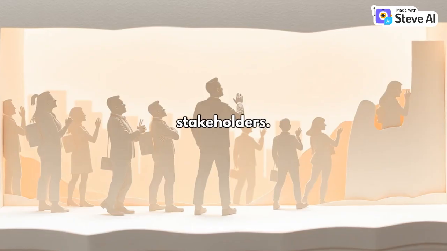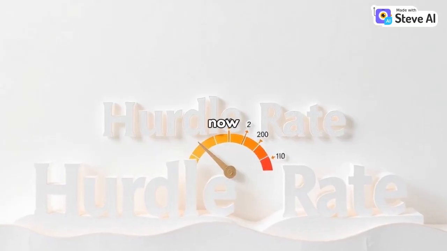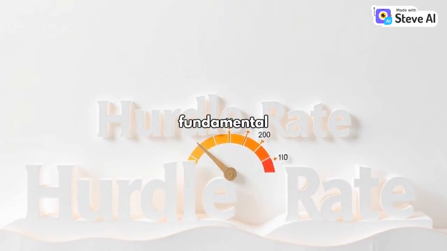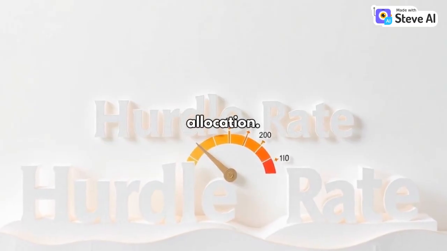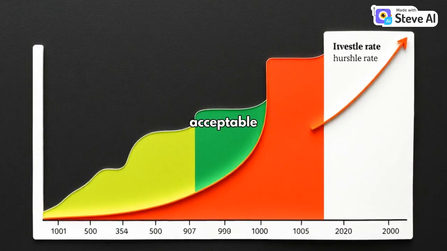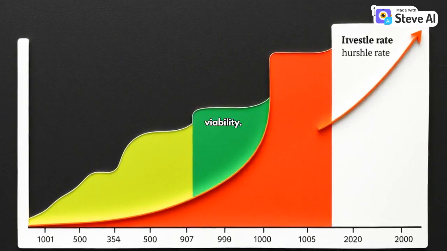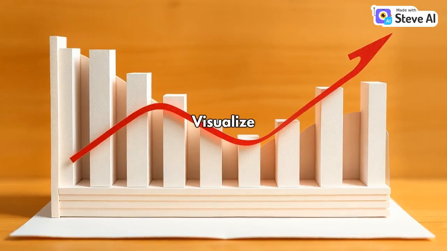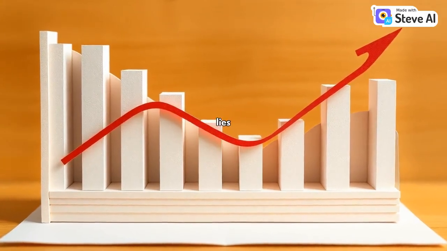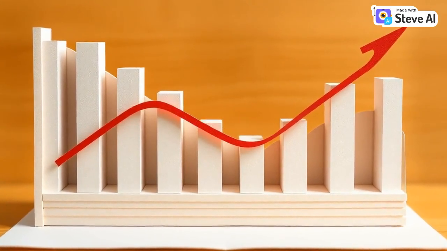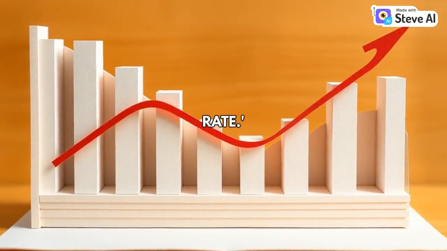its stakeholders. Shifting focus, we now consider the hurdle rate filter, a fundamental metric in capital allocation. This is the minimum acceptable return on an investment, serving as a decision-making threshold for project viability. Visualize an animated bar chart. At the center lies a bold red laser line, proudly labeled 15% hurdle rate.